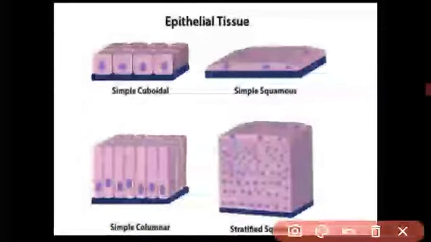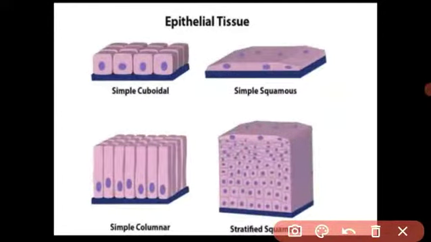Understood, student? What is meant by epithelial tissue? The main location of the epithelial tissue? Let us revise epithelial tissue again. Epithelial tissue is located on the surface of the skin, the surface of internal organs, and in cavities. Got it? The main functions of epithelial tissue are protection, absorption and secretion. And keep in mind there are four types of epithelial tissue.